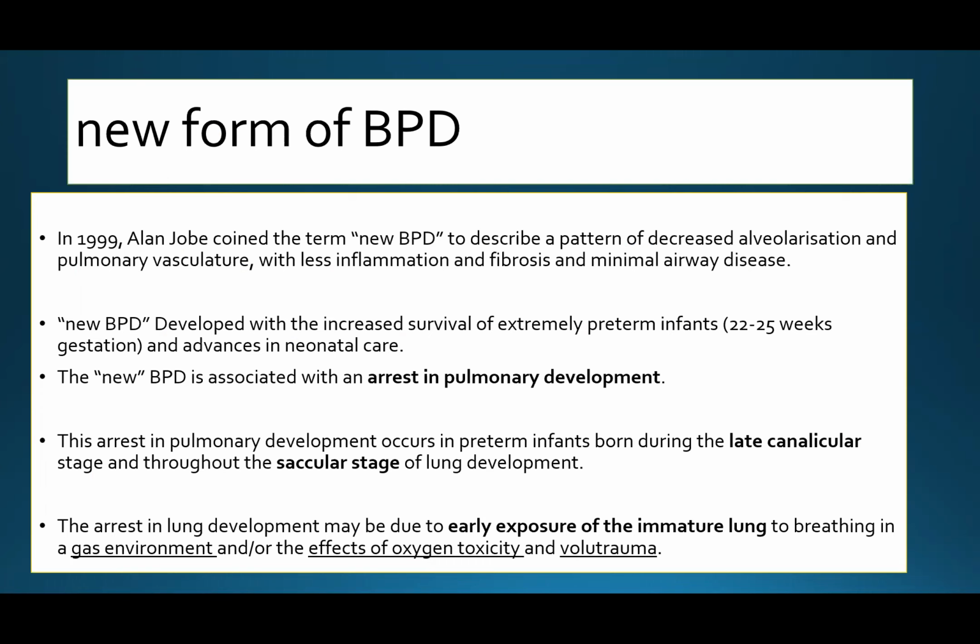New bronchopulmonary dysplasia developed with increased survival of extremely preterm infants from 22 to 25 weeks of gestation and with advanced neonatal care. The new bronchopulmonary dysplasia is associated with arrest in pulmonary development, and this arrest usually occurs in the preterm infant only during the late canalicular stage through the saccular stage of lung development. The arrest in lung development may be due to early exposure of the immature lung to breathing in a gas environment, or an effect of oxygen toxicity and barotrauma.